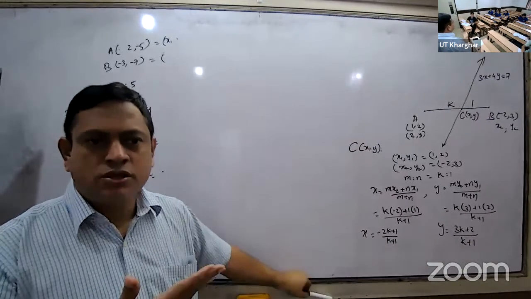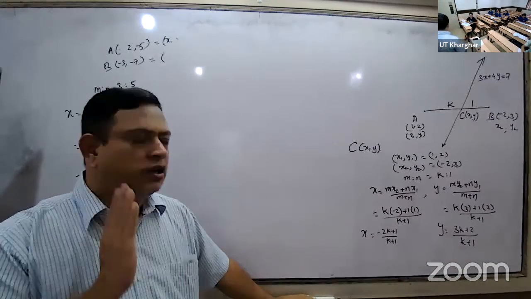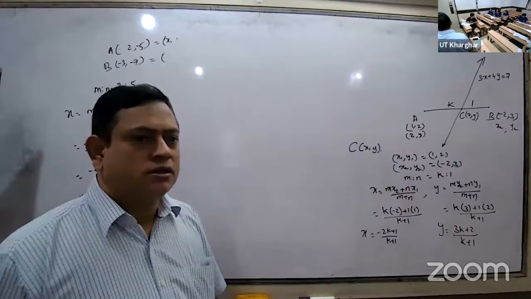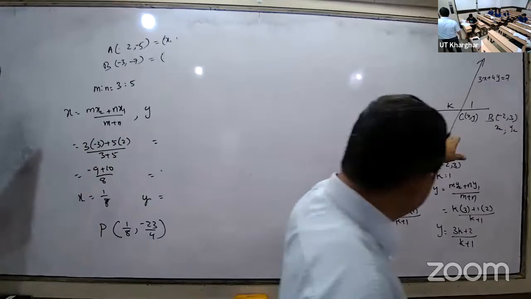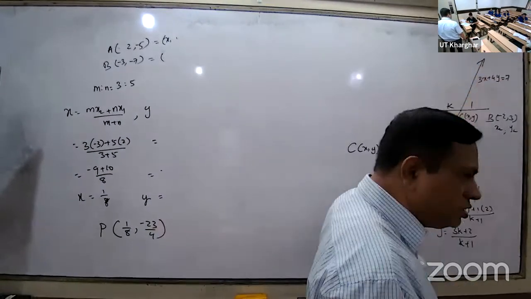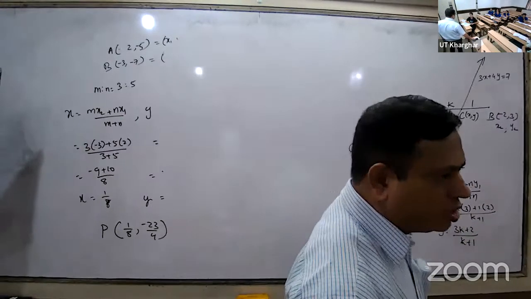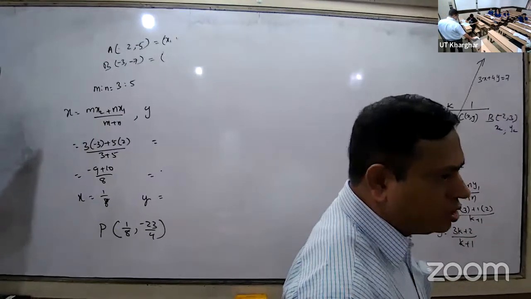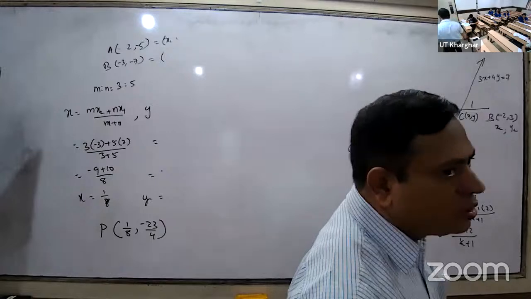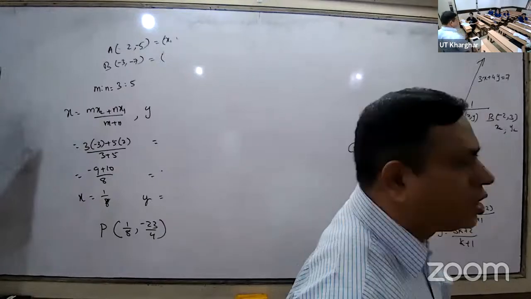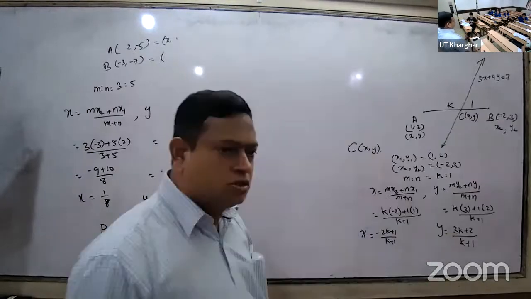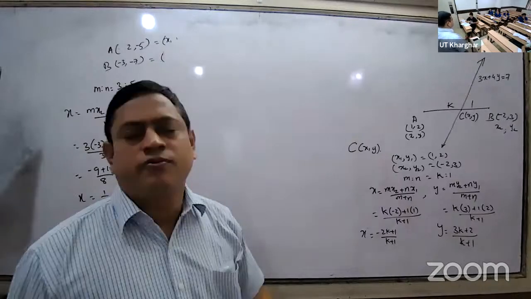C is on which line? It is on the line 3x plus 4y is equal to 7. Therefore, you can replace x and y with these values.